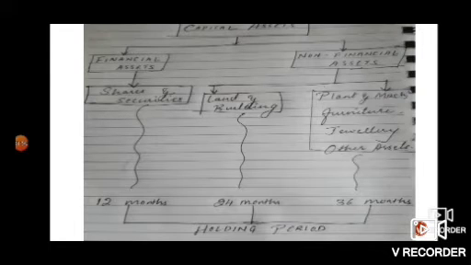In case of financial assets, that is shares and securities which are listed in the stock exchange market, the holding period is 12 months. Therefore, if any assessee holds shares and securities for less than 12 months, then that capital asset is known as a short-term capital asset.